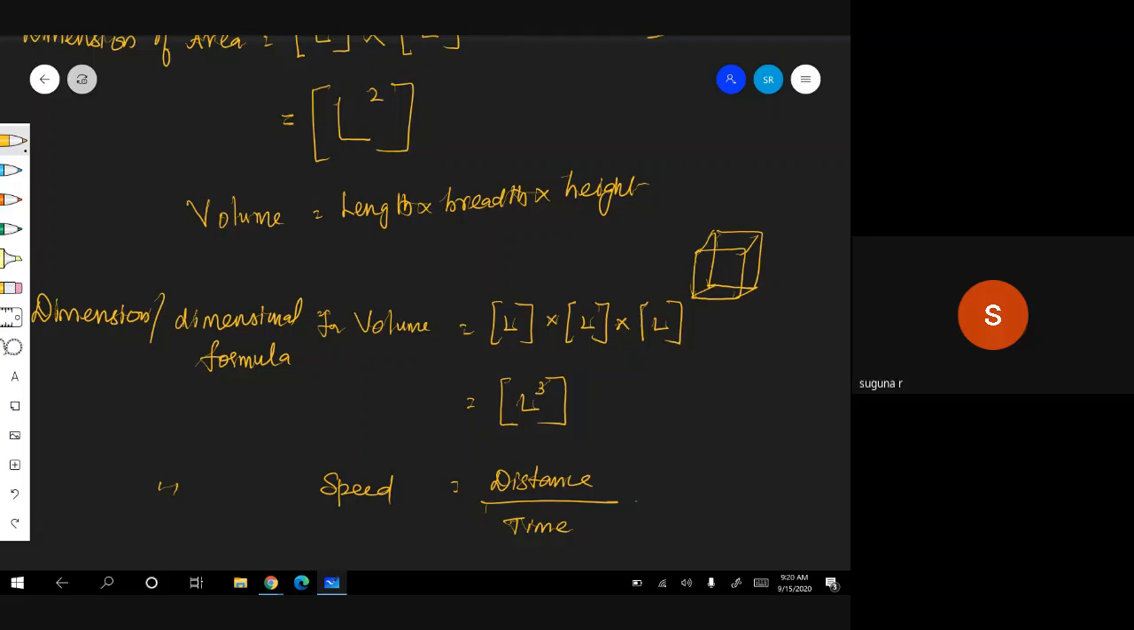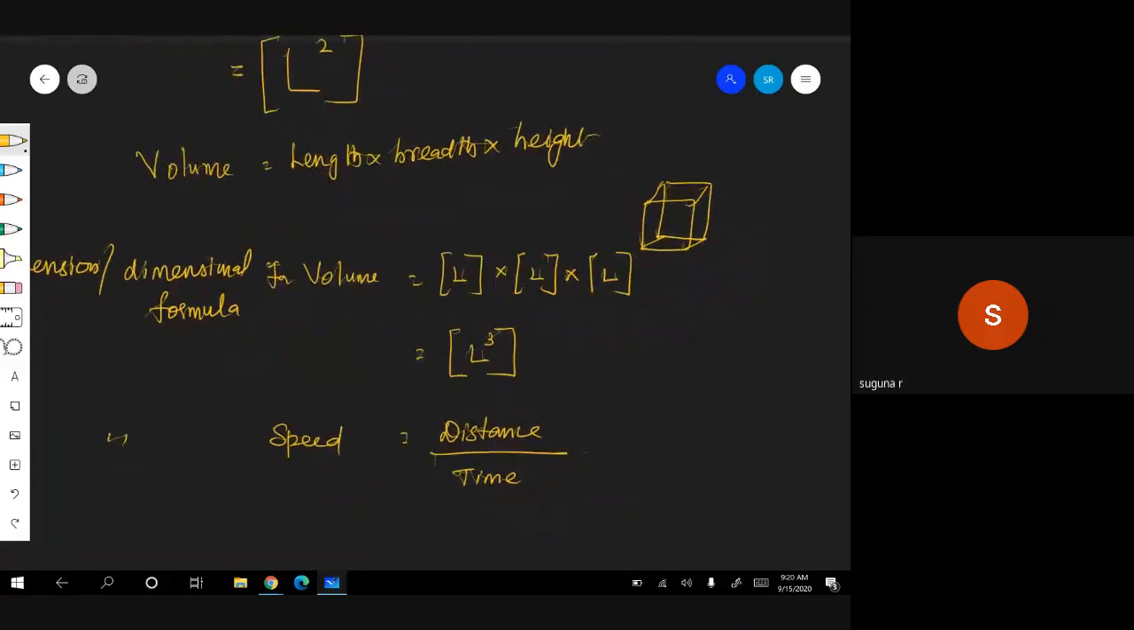Velocity means what is that? A car is moving with a velocity of 100 kilometer per hour due north. In which direction? Also you have to tell. Speed means just like that, what is the speed, that is enough. There is no need to give any direction. Anyhow, velocity is a vector and speed is a scalar, that is equal to distance by time.